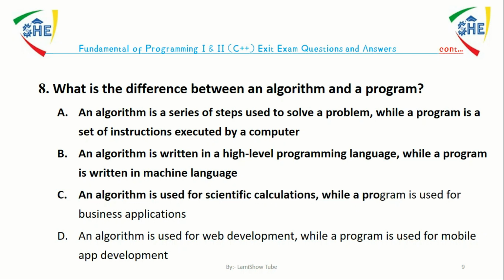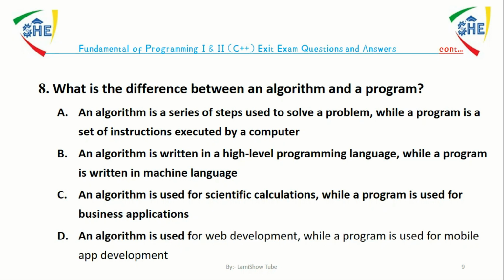C, an algorithm is used for scientific calculations, while a program is used for business applications. D, an algorithm is used for web development, while a program is used for mobile application development. The answer is A. An algorithm is a high-level description of a solution to a problem, while a program is a concrete implementation of that solution in a specific programming language.